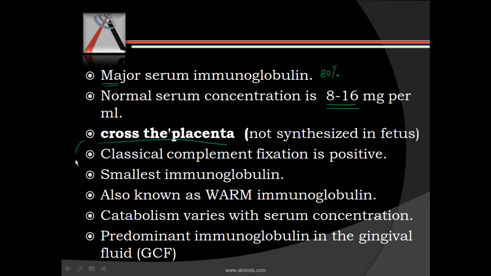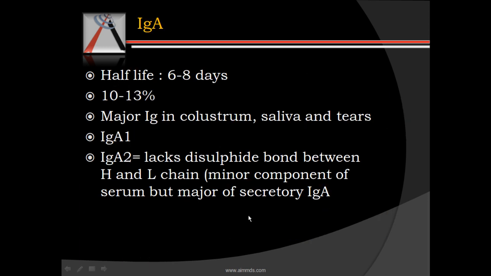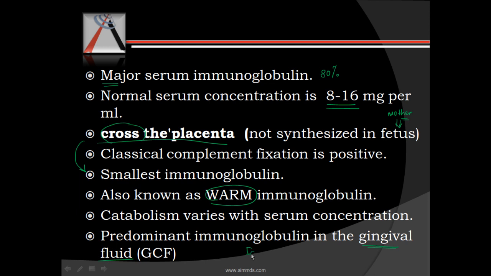It can cross the placenta. It is the smallest immunoglobulin. The molecule is small, so it can cross the placenta. So it is not synthesized in the fetus, but the fetus receives it from the mother. It is also known as warm immunoglobulin. And one more important point about IgG is that it is the one immunoglobulin that is found in gingival crevicular fluid. So we can remember G for gingival crevicular fluid. So it's IgG that is found in GCF.